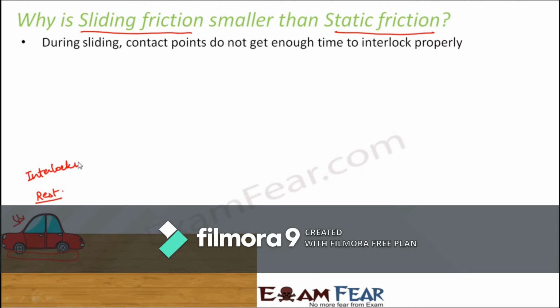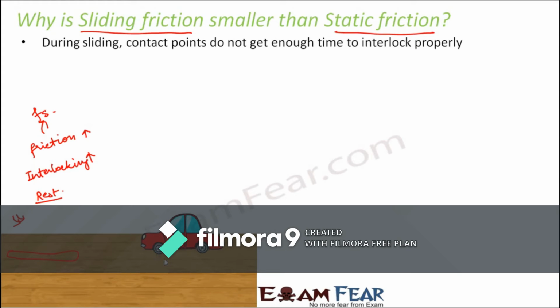So when the object is at rest, the interlocking is more, and when interlocking is more, friction is also more. Since the object is at rest, which kind of friction is this? This is nothing but static friction. Right? Now you give an adequate amount of force to overcome static friction and the car starts moving.